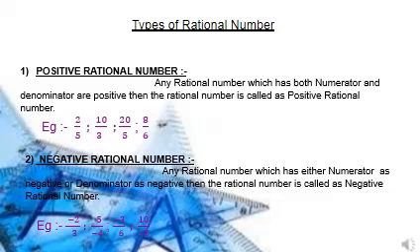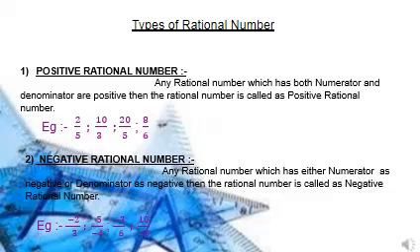Now we will see the second type of rational number, the negative rational number. A negative rational number is defined as any rational number in which either the numerator is negative or the denominator is negative. If any one of them is negative, then the rational number is considered a negative rational number. Example, -2 upon 3, here the numerator is negative.